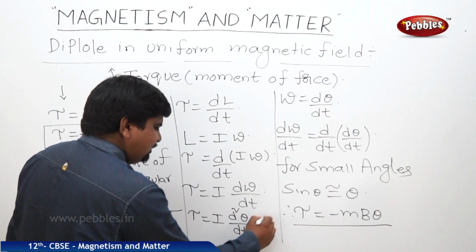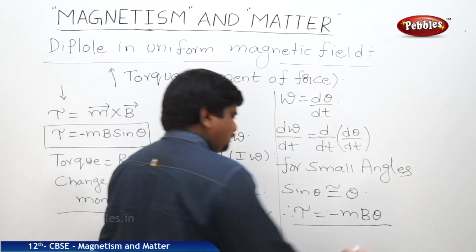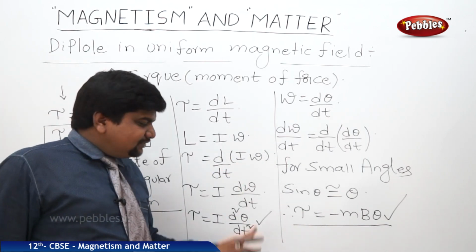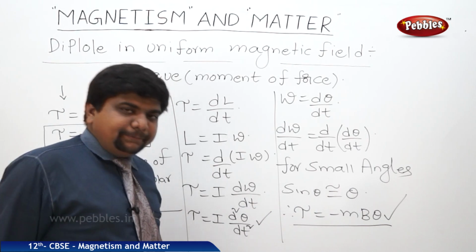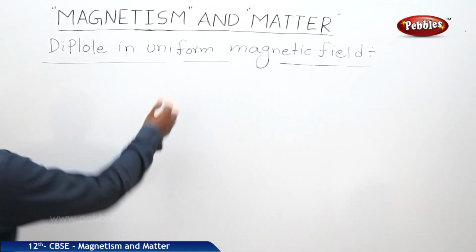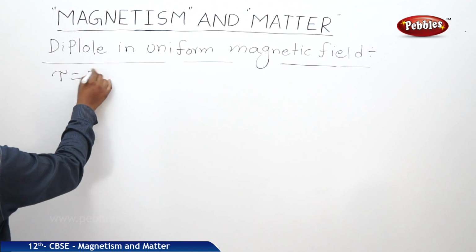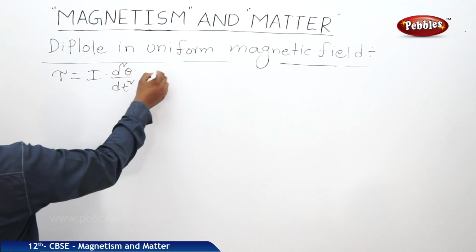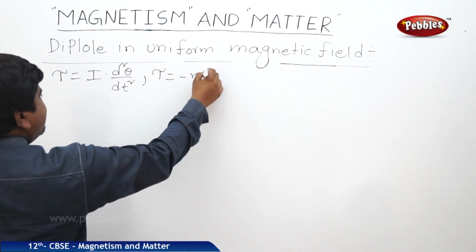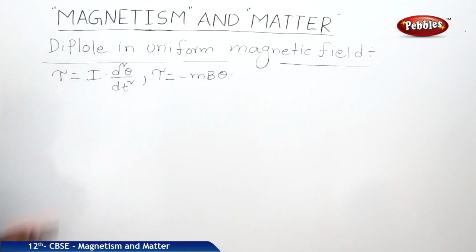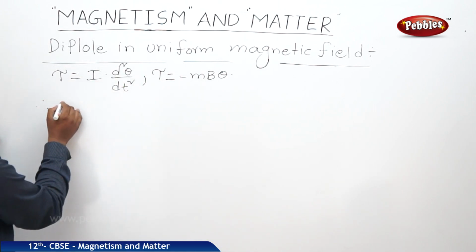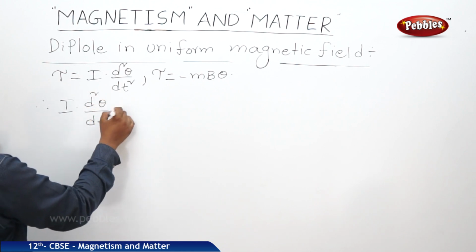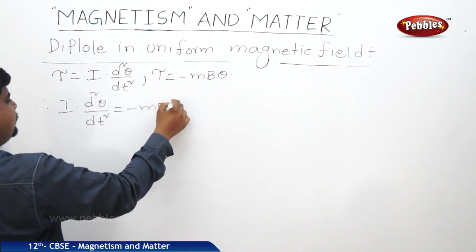We got tau is equal to I into d square theta by dt square, and we got tau is equal to minus MB theta. If we equate both, we will get the equation for theta and B. If this is the case, we are equating both equations. I d square theta by dt square is equal to minus MB theta.